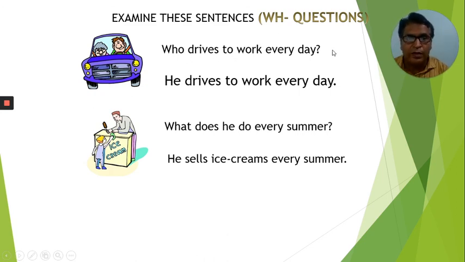So, who drives to work every day? He drives to work every day. What does he do every summer? He sells ice creams every summer. What is the rule of it? All the WH question words are going to come in front of the simple formula of questions. So we have added the WH word who over here, and we have added the WH word what over here. If we go further,